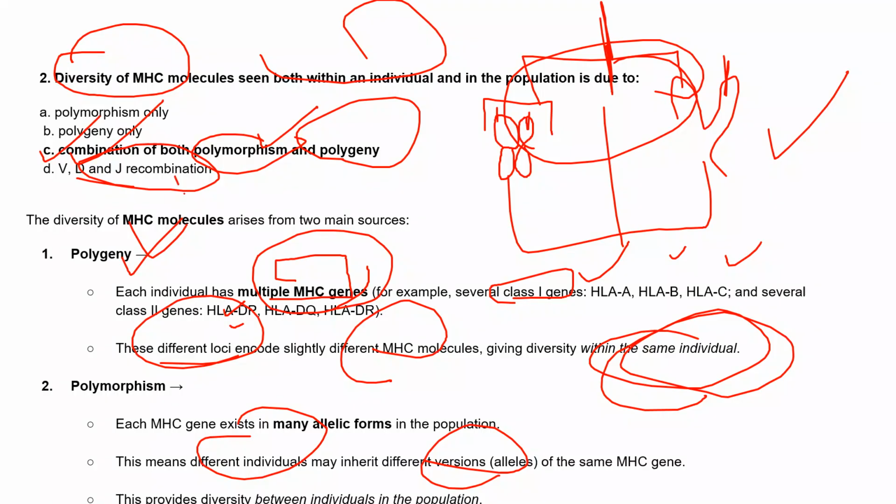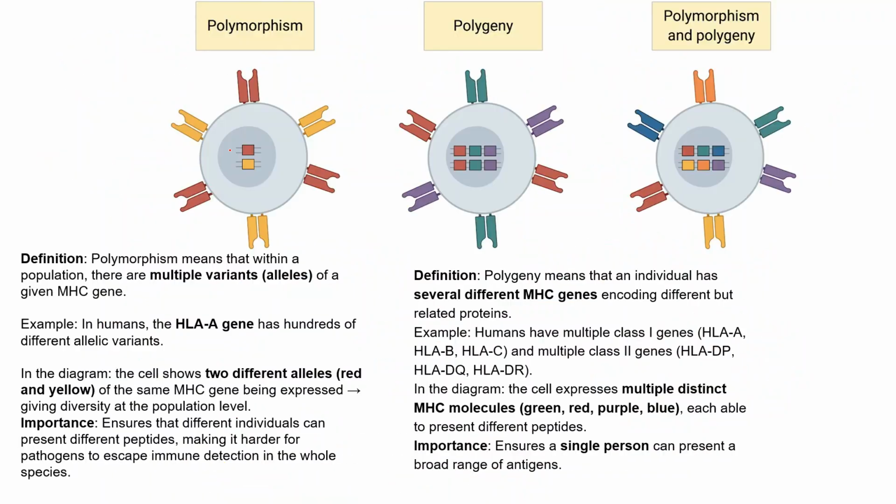We know that VDJ recombination is not present in the MHC phenomena. It creates the diversity of antibodies so that they can bind to specific kinds of antigen. But diversity of MHC molecules is seen through these two, polymorphism and polygeny.